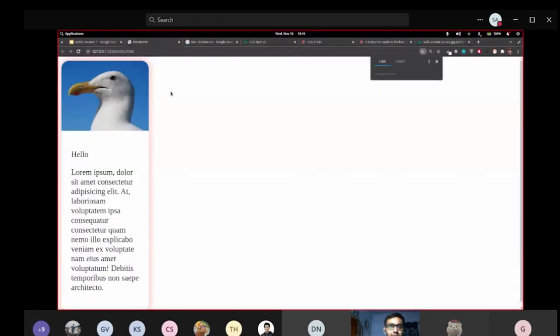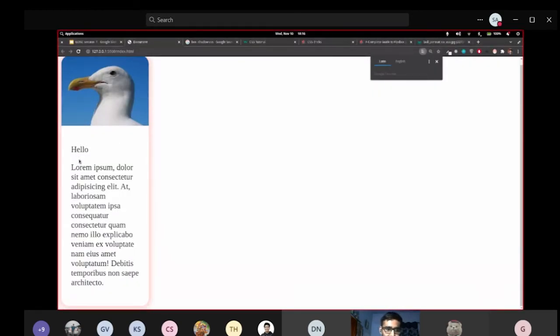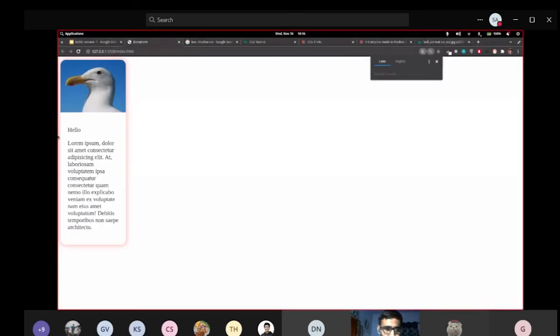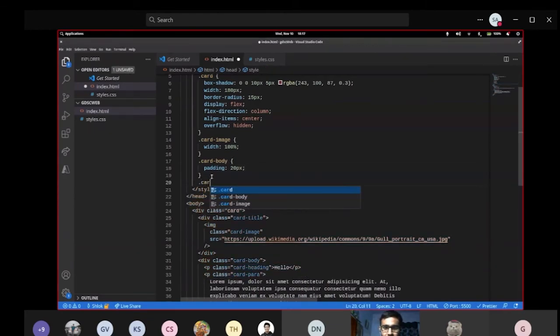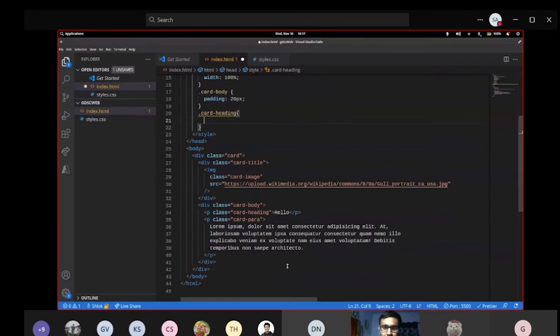Okay. Now let's see. You can see some text got shifted. I've zoomed it a bit, but it's okay. So you can see some of our text got shifted a bit, right? Now what you can do is increase the size of the heading. Okay, I'll just beautify that card heading. So I'm not changing any property here. I'm not changing all the properties inside my CSS.